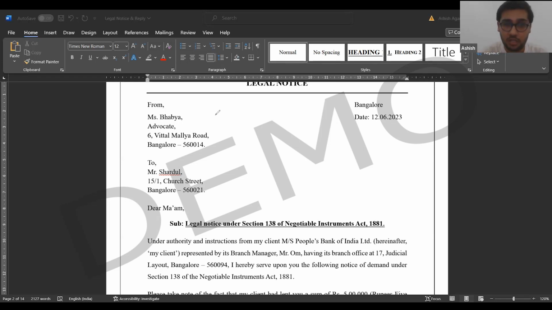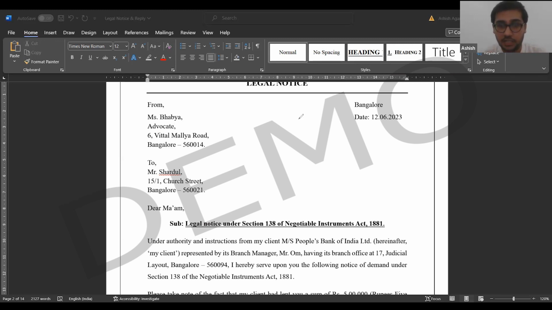That means I owe her, and she is the creditor. The person who should receive the money, who has not received it, is the victim, and that is the person who will write the notice. I don't mean literally write the notice. The notice will always be written by an advocate. But yes, the victim is the person on whose behalf the notice is written.